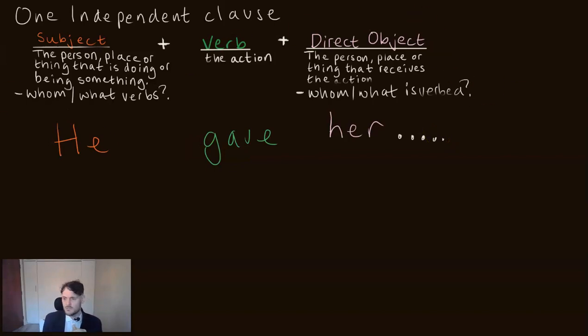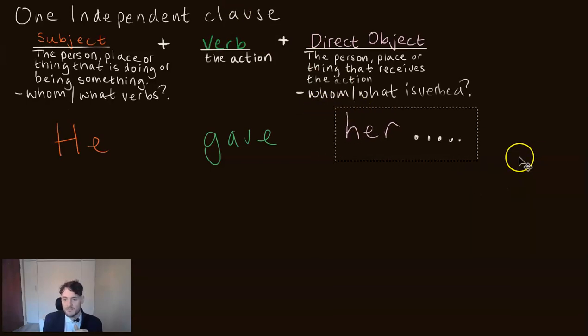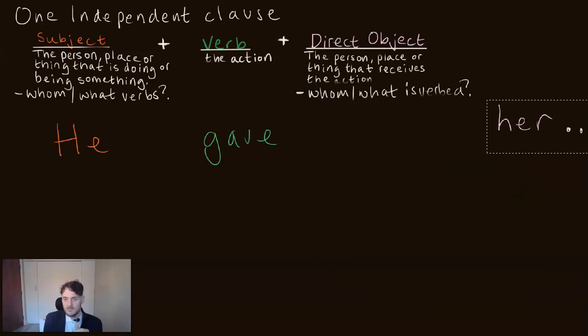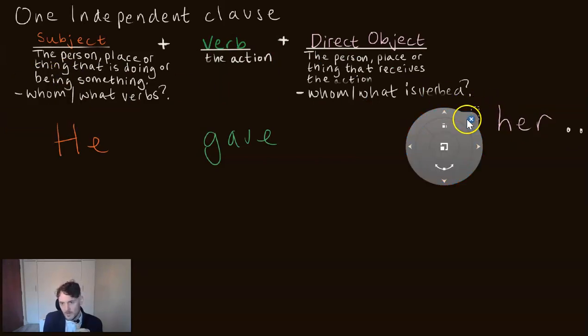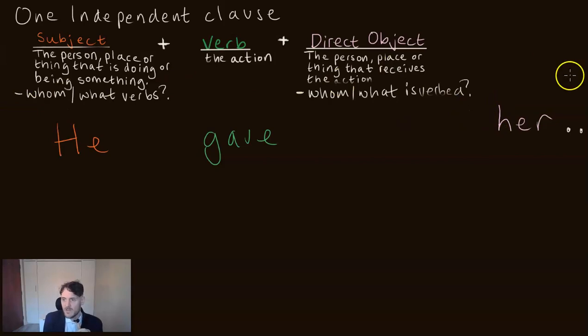Now, we could move this word her and say he gave something to her. And we'll say that he gave a drink to her.